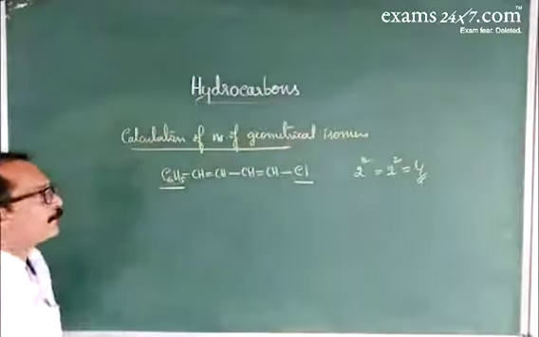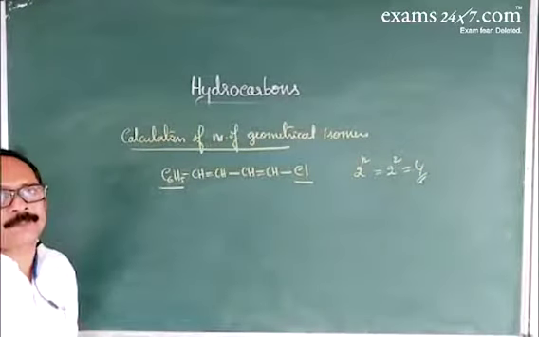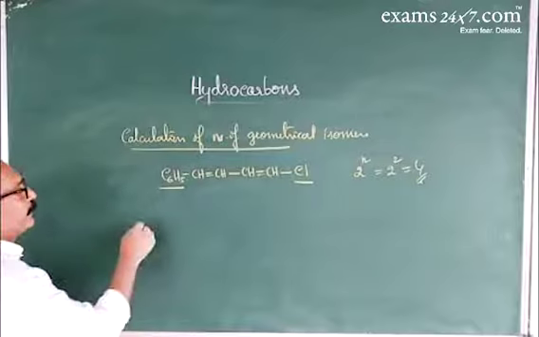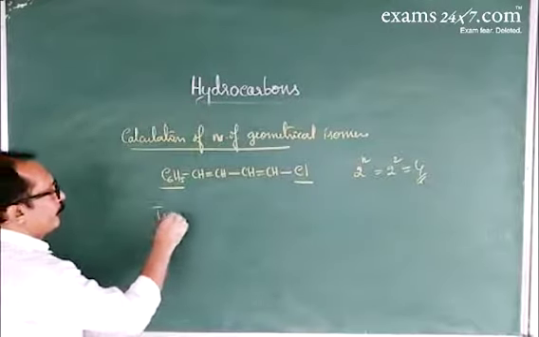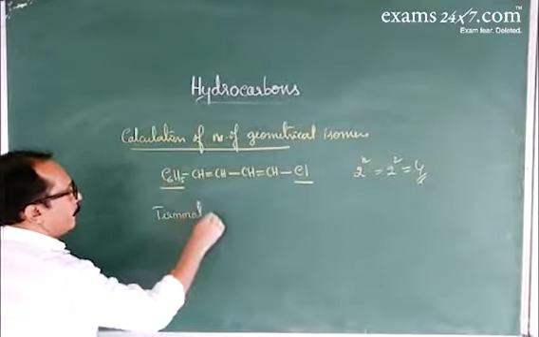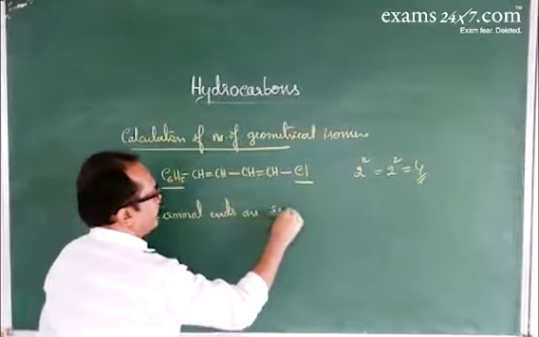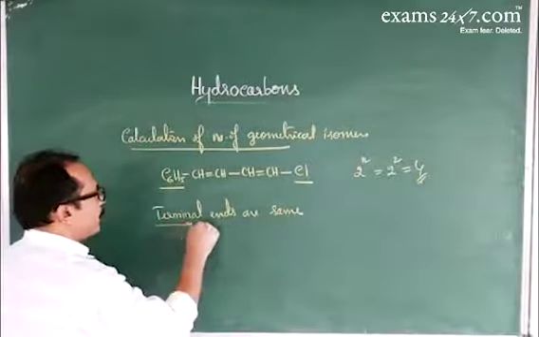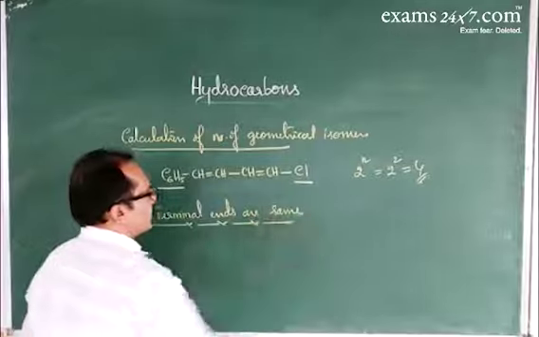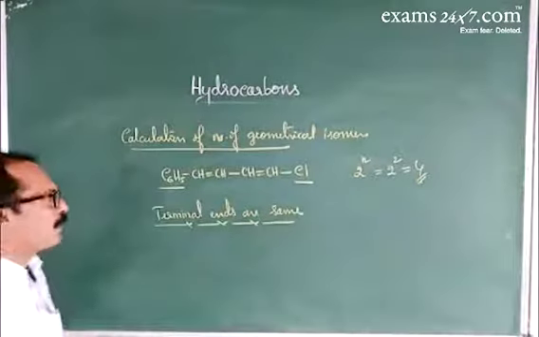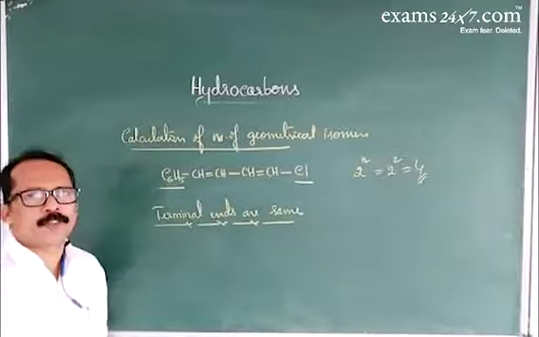Now, if the terminal ends are same, we can calculate the number of geometrical isomers based on the number of double bonds.